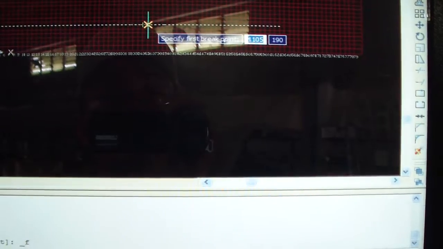This line I will divide into 2 parts. Like this: select the line and find the center. For example, here. We see the line changes into 2 parts.